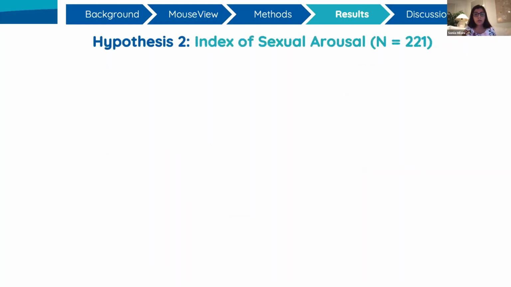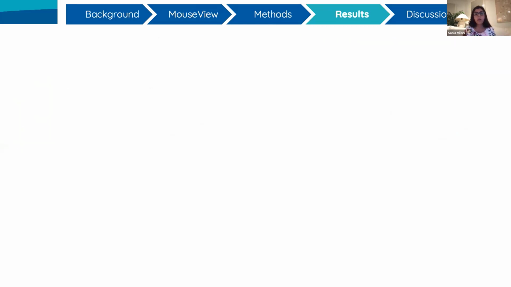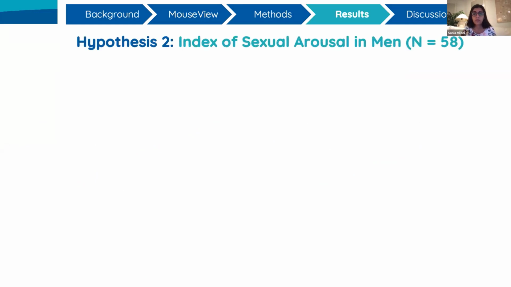And then for hypothesis 2, looking at the associations between mouse viewing and self-reported sexual arousal ratings. When examining the full sample, we see a robust association between subjective sexual arousal, which is found on the x-axis, and mouse viewing, which is found on the y-axis, for both the female and the male model. The female model graph is on the left, male model is on the right. So across everyone in our sample, people look more at the stimuli they rate as more arousing. And these strong associations are observed when we look at each gender separately.